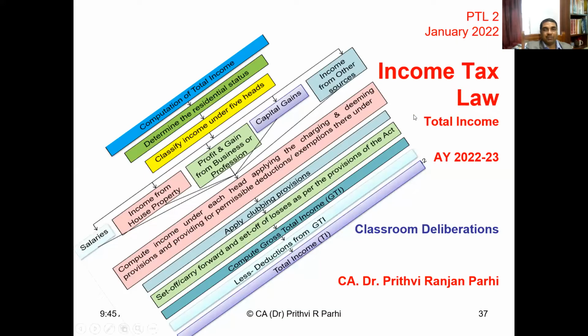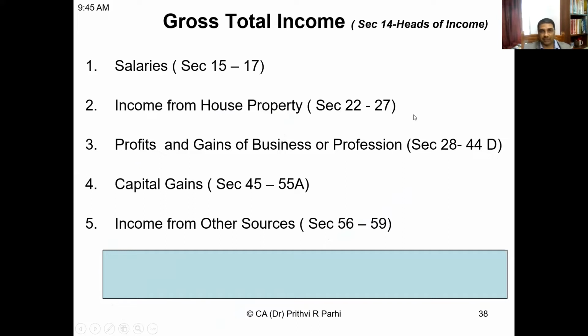First, we'll start our understanding from the concept of total income. And you know, it's the total income which is chargeable to tax. To understand the meaning of total income, first of all, we need to understand the meaning of gross total income. From that gross total income, we'll be able to arrive at the total income. And as you see on the screen, there are some heads of income. Tell me how many heads of income are there? Okay, there are 5 heads.